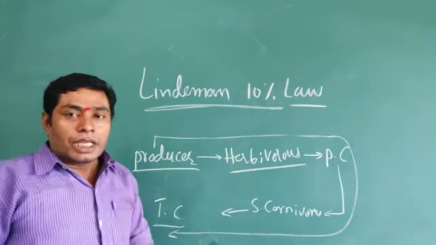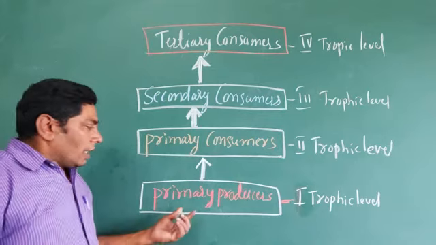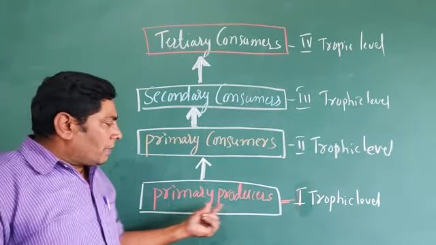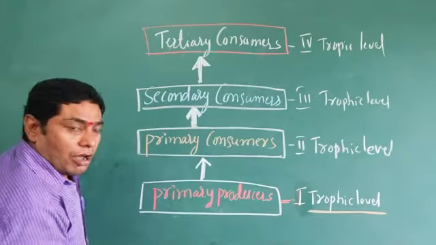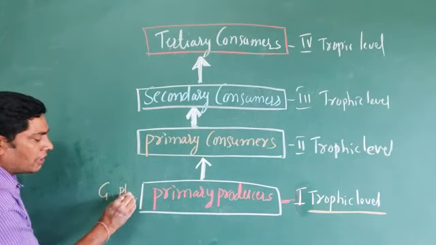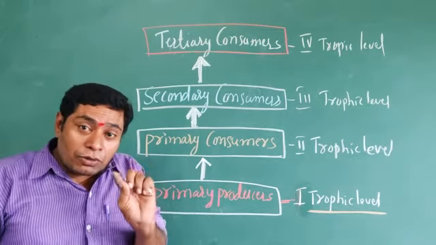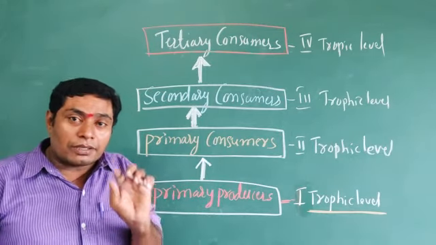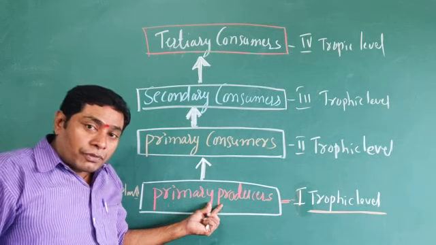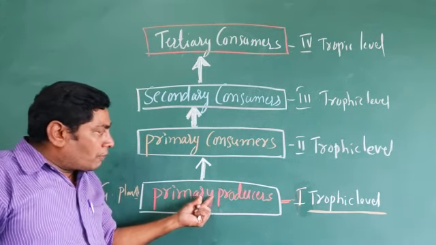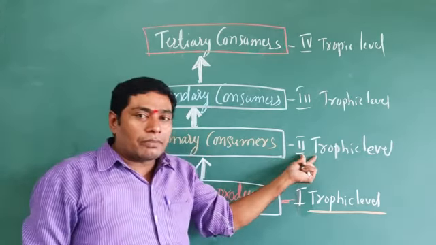the herbivores. In here, for the observation purpose, we can observe the trophic levels. The primary producers are known as the first trophic level, or greenery plants are known as the primary producers. They can trap the solar energy as food substances. So after the photosynthesis process, these food substances, the energy sources, can be transmitted from the primary producers to primary consumers. Primary consumers are known as the second trophic level.